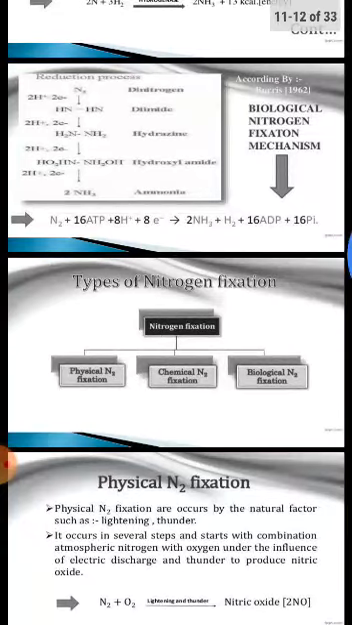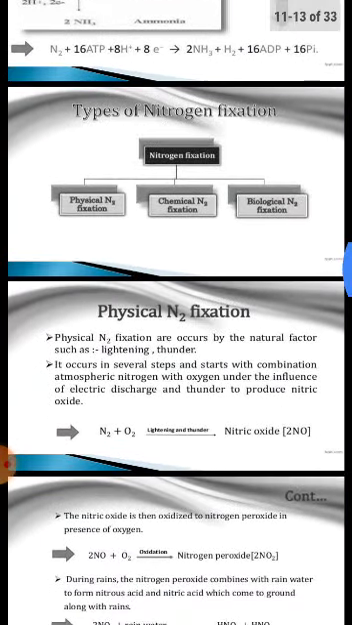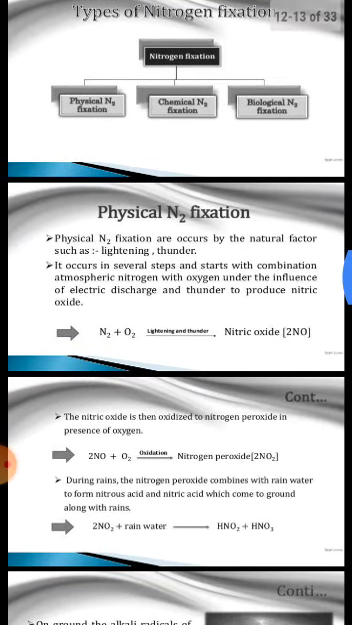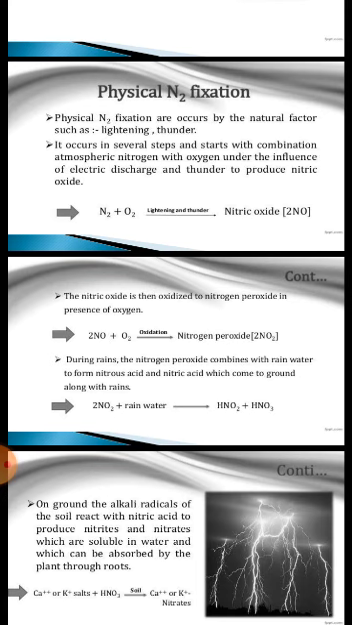And types of nitrogen fixation. There are three types: physical, chemical and biological nitrogen fixation. In physical nitrogen fixation, it occurs by the presence of lightning and thunder. So free nitrogen combined with oxygen produce nitric acid by the influence of lightning and thunder. Then nitric acid is oxidized into nitrogen peroxide.